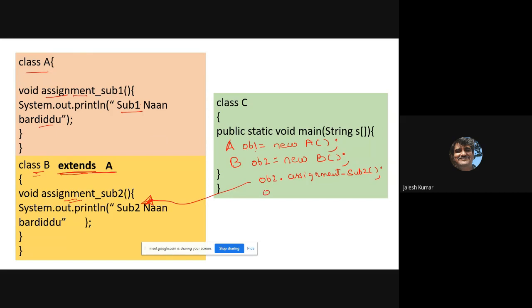And if I write ob2 dot assignment underscore subject one, then this also will be invoked.